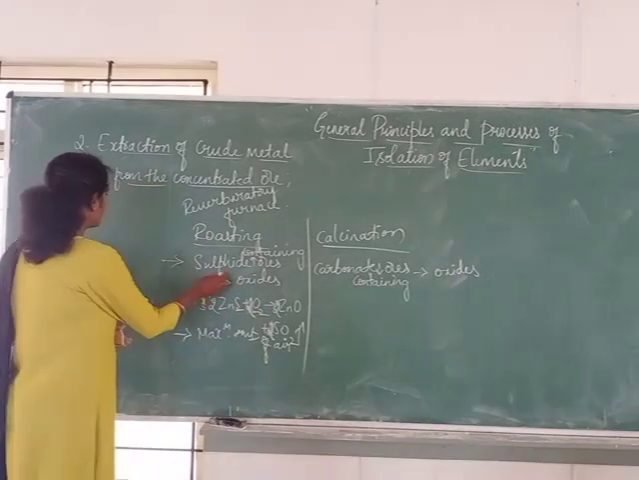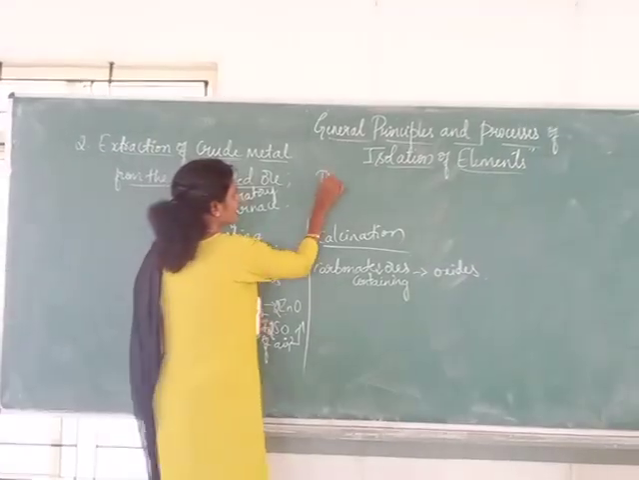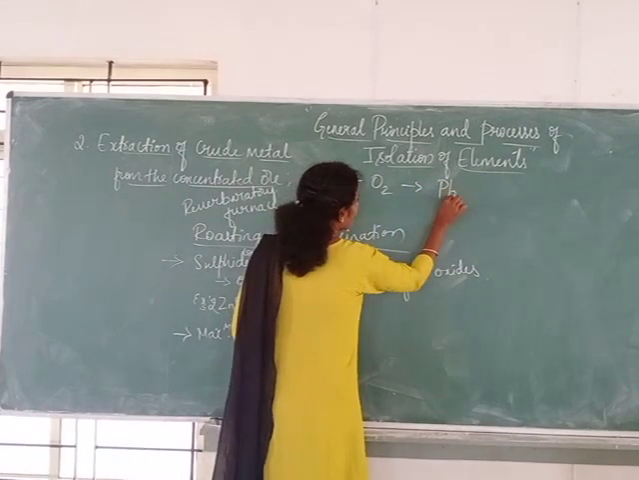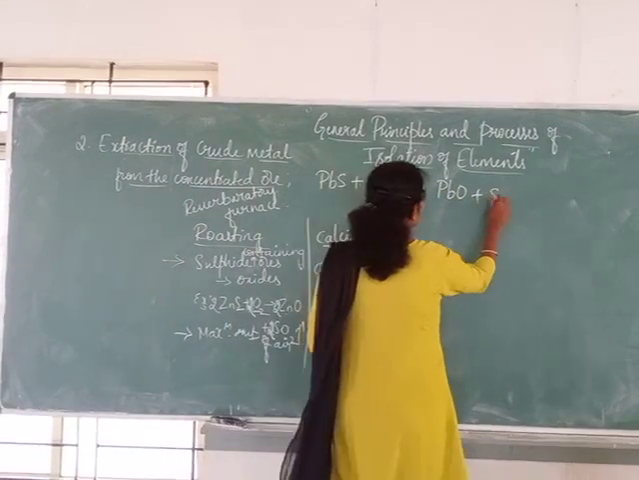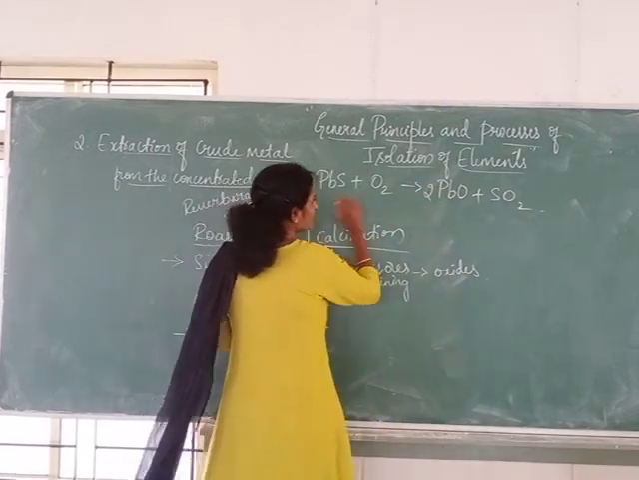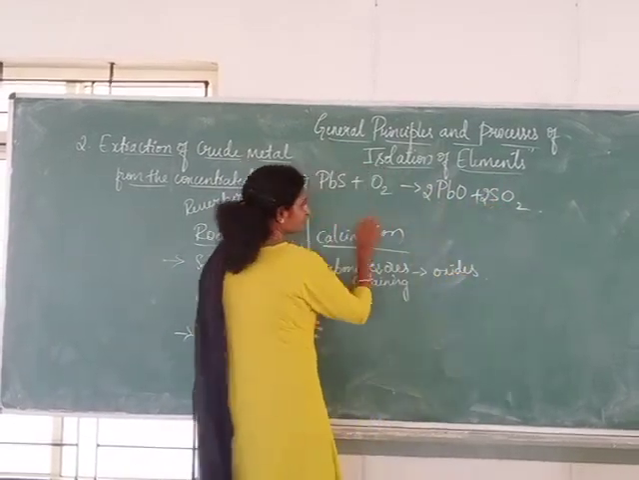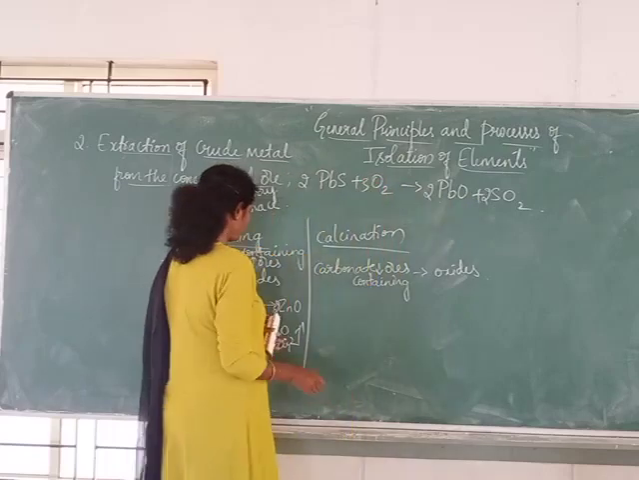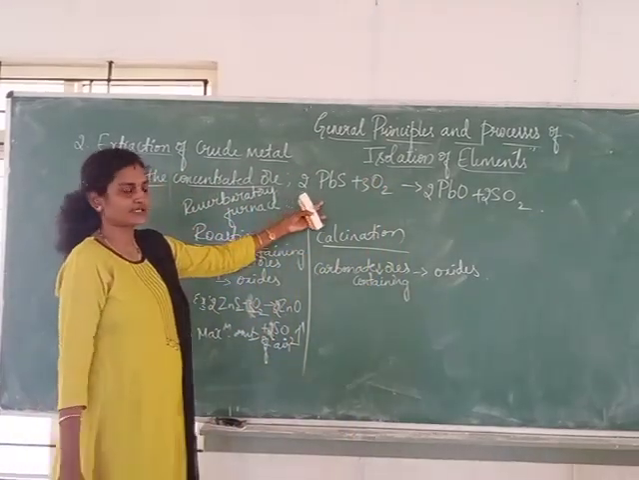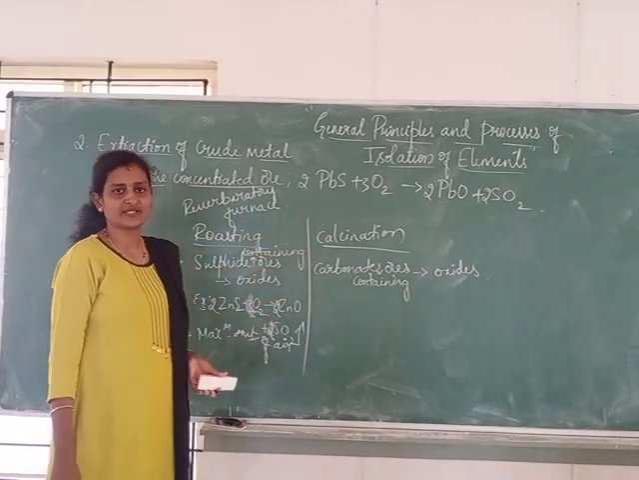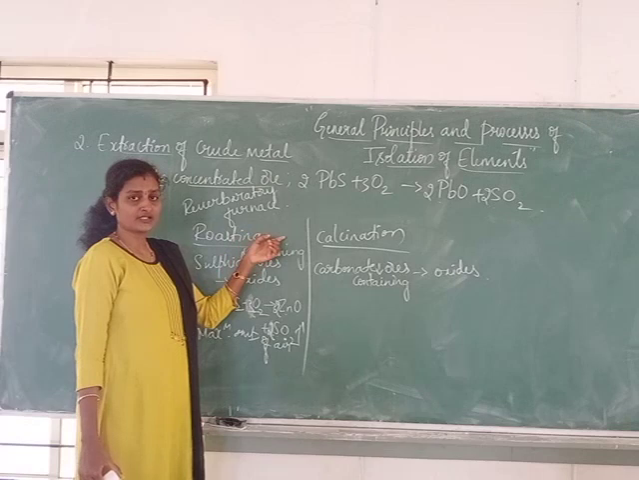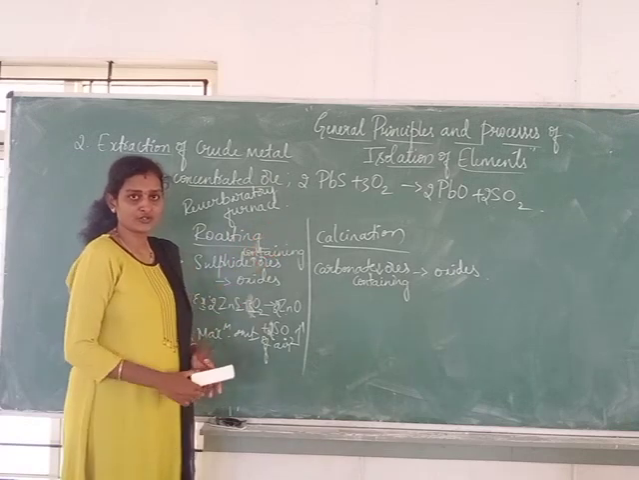Other examples we can take, like lead sulfide. When treated with oxygen, it gives PbO plus sulfur dioxide. Right, so this is one more example. Similarly, you can give many more examples. That is, sulfide-containing ores will be taken here for the roasting.